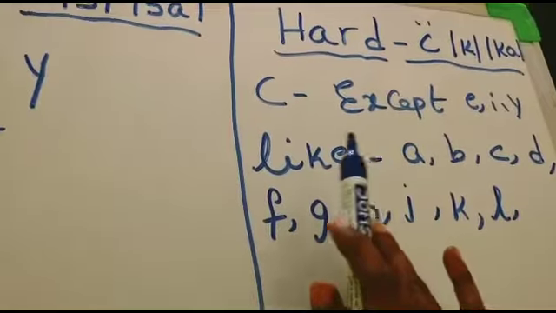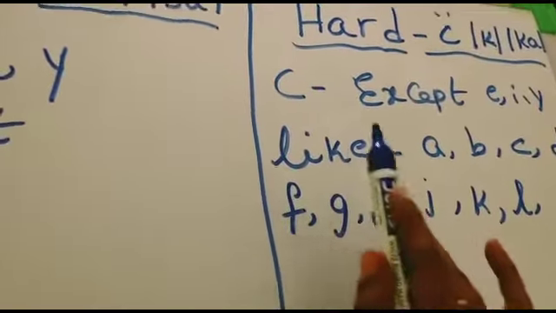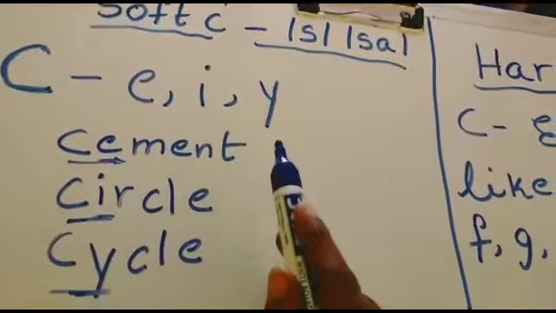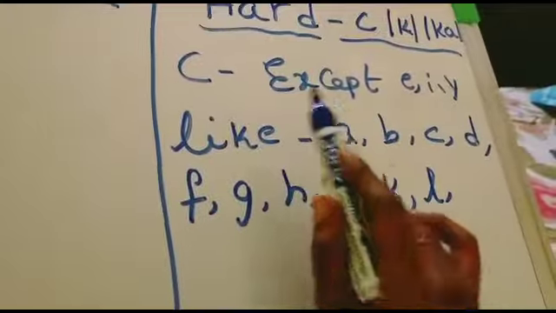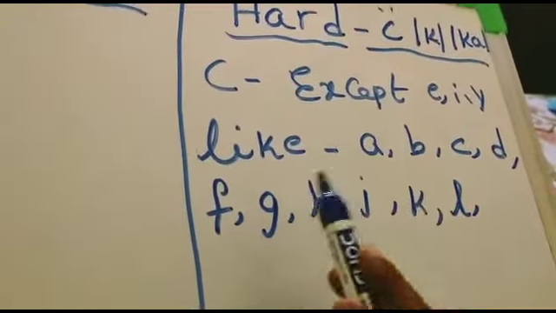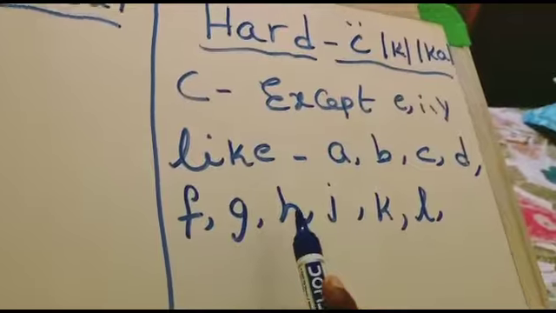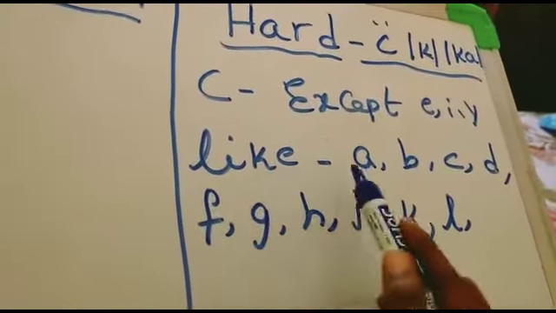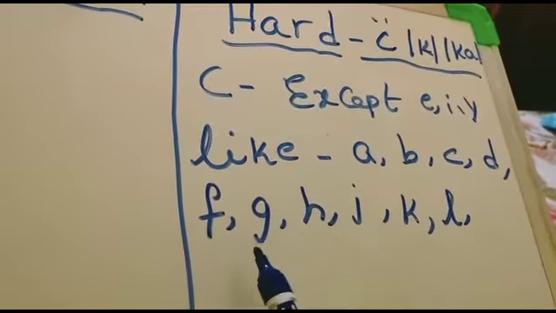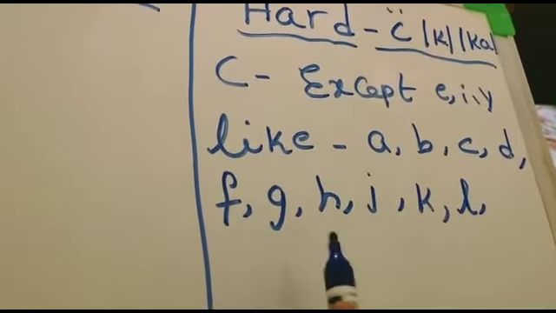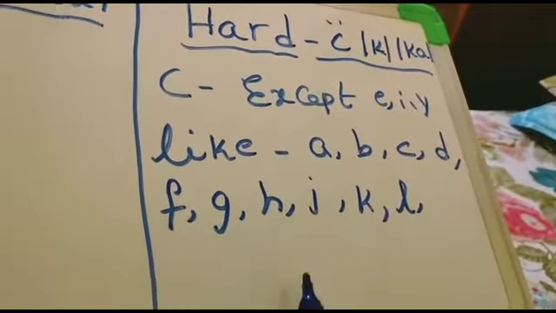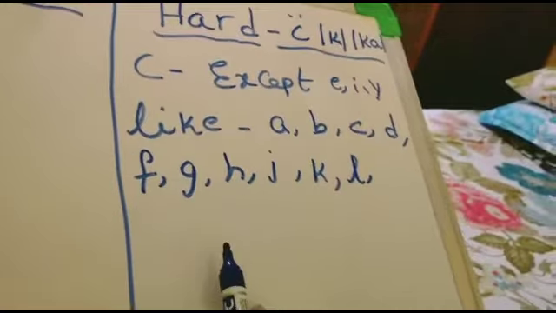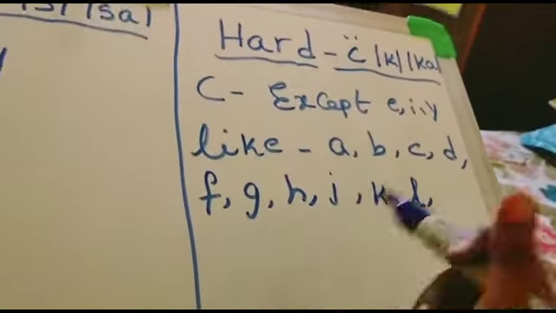We have total alphabets A to Z, 26 letters. If C is followed by E, I, Y letters, then we are pronouncing the sound of C as soft C. If any letter except E, I, Y follows the C, then we are pronouncing the sound of C as hard Ka. Like any alphabet, like A, B, C, D, F, L. Any letter, if it follows C, then we are pronouncing the sound of C as K. So we are going to see some words based upon this rule.